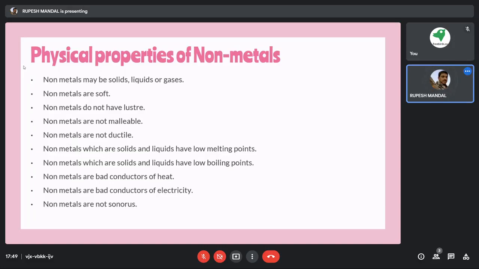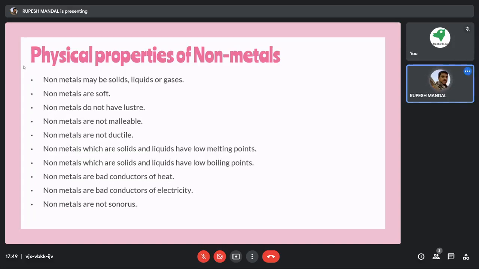Then non-metals which are solids and liquids have low melting point. For example, plastic, if you try to burn a plastic, it has a low melting point. Similarly, non-metals which are solids and liquids will have a low boiling point as well. Then non-metals are bad conductors of heat. Any non-metal, for example wood, is a bad conductor of heat.